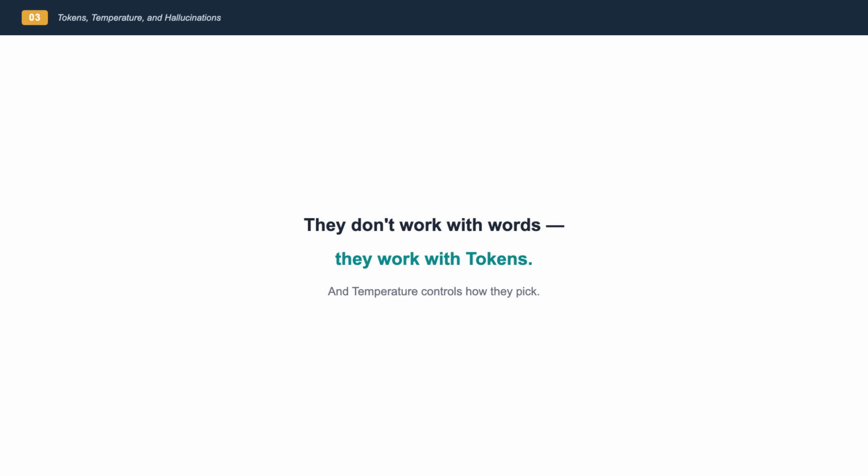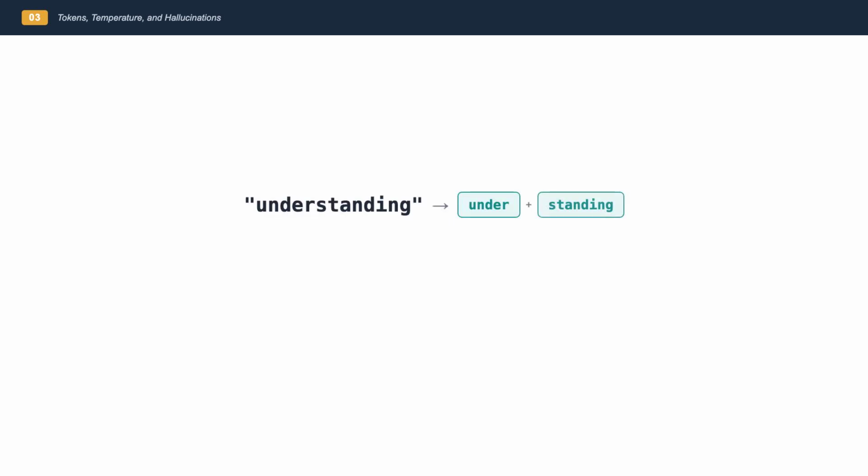Let's go. What's a token? A token is a word, or a piece of a word, the smallest unit that the LLM processes. Here's a simple example: the word understanding might be split into two tokens, under and standing. The word cat is one token. A comma is one token. Even a space can be a token. In Chinese, each character is typically 1 to 3 tokens, depending on the model.